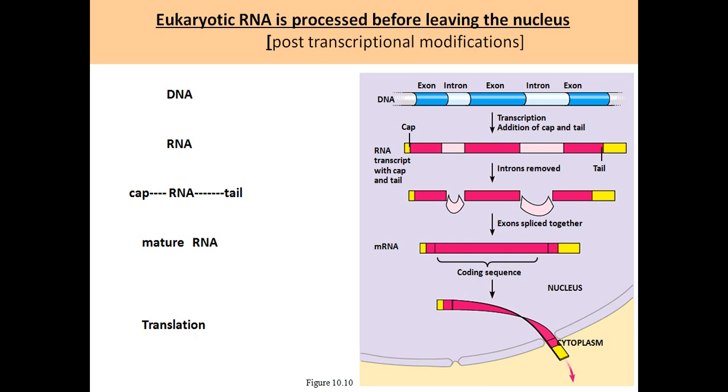So while copying the DNA during the process of transcription, both exon and intron regions are copied and the mRNA is synthesized. Okay, now you can see the mRNA has red color regions and white color regions, red color region, white color region, red color region, and the yellow color indicates that this is the terminated portion of the mRNA.